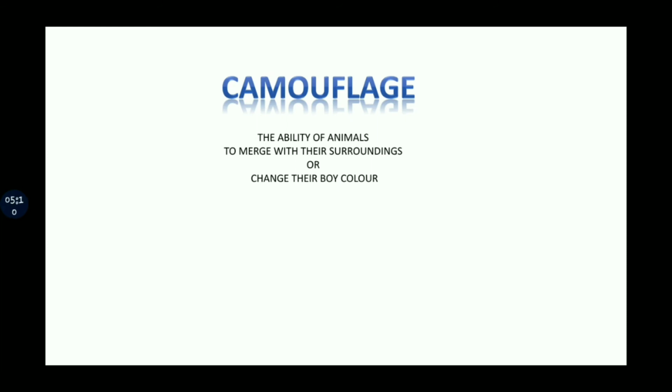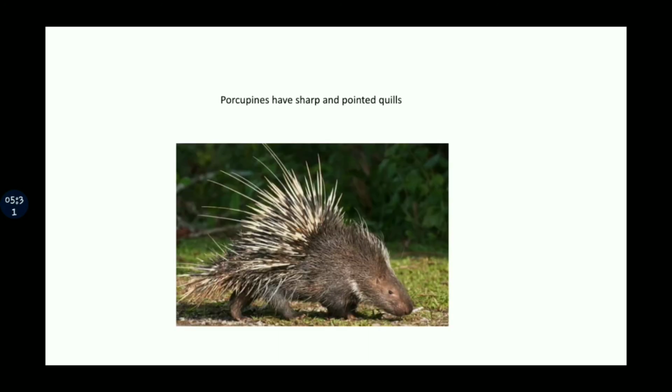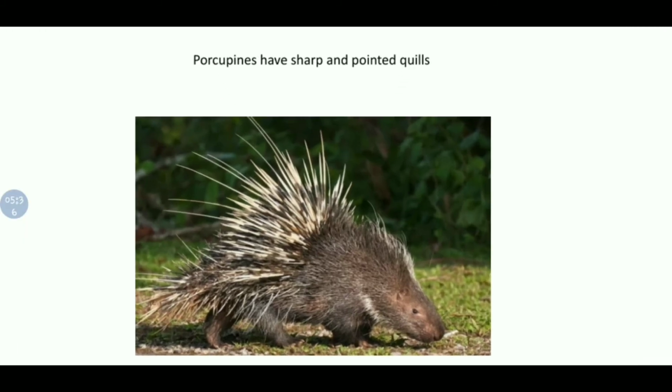There are many other ways also to protect themselves from enemies. Like some animals can run very fast to escape from their enemies. Like kangaroo, deer, all these can run very fast. Porcupines have sharp and pointed quills.